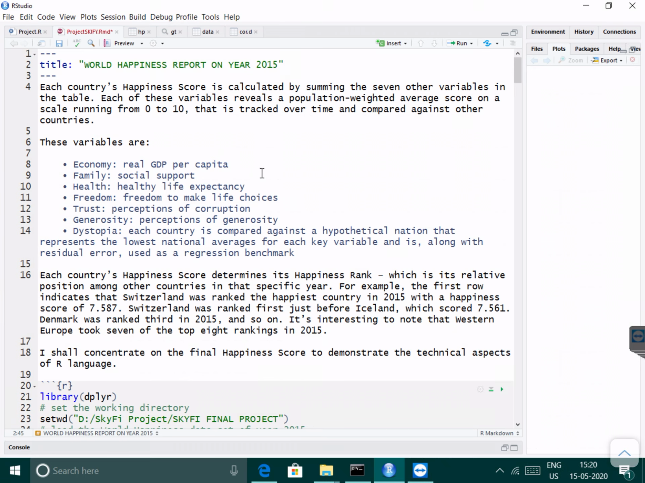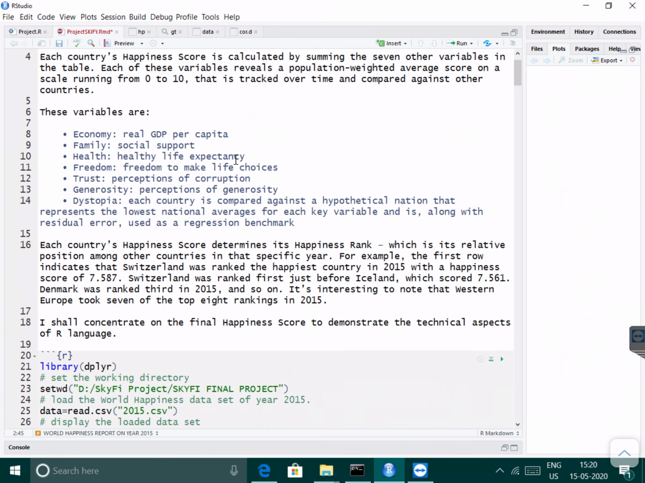The table contains the variables: economy, which is the real GDP per capita, family or social support, health or healthy life expectancy, freedom to make life choices, trust or perceptions of corruption, generosity or perceptions of generosity, and dystopia.